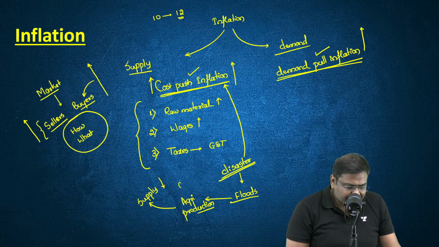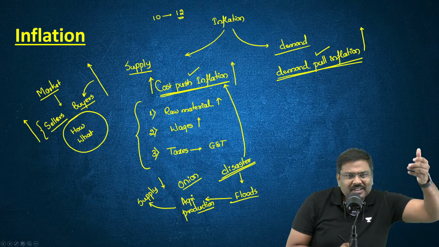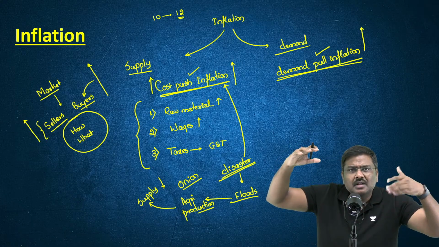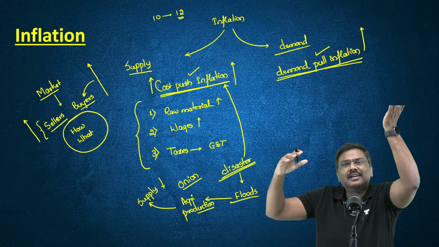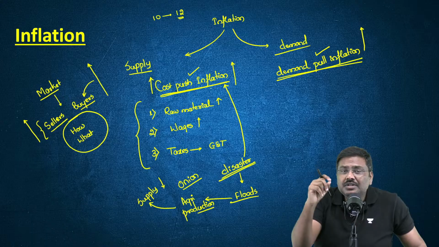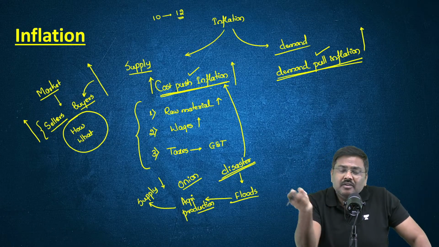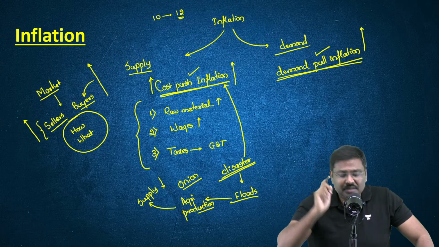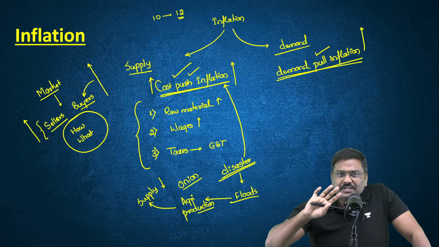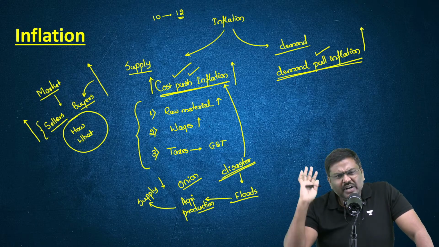Because let's say onion, if too much of onion is lost, supply will go down. When the supply goes down and the demand is not changing, imagine the demand is the same, the market prices automatically will start increasing. So is it the buyer side or the seller side which is contributing to higher market prices? It is the seller side which is contributing to higher market prices. It has to be cost push inflation. Everybody is okay with the argument here? Can I shift to demand pull inflation now?